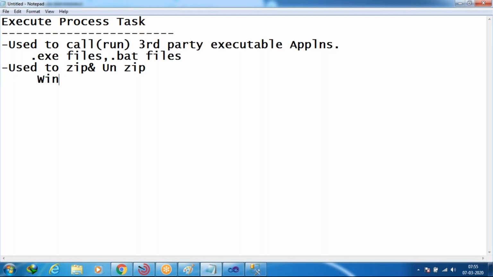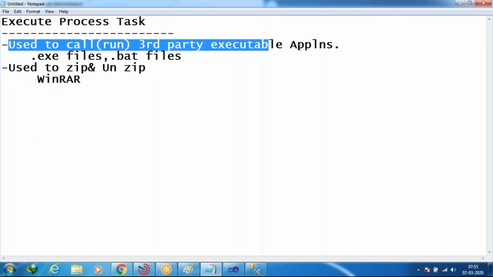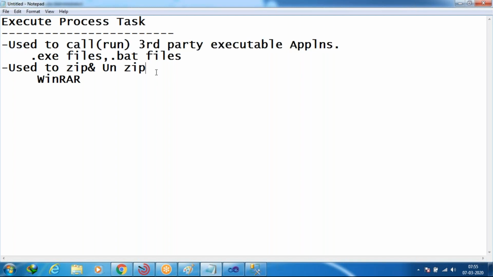We have the WinRAR file in our machines. So compulsorily we require the WinRAR application. The WinRAR application is not an SSIS application. It is a separate application, so now it becomes third party to SSIS. So here also it follows the same rule. It is calling a third party executable application for zipping and unzipping purposes. Getting what I'm saying? So this is the purpose of execute process task.